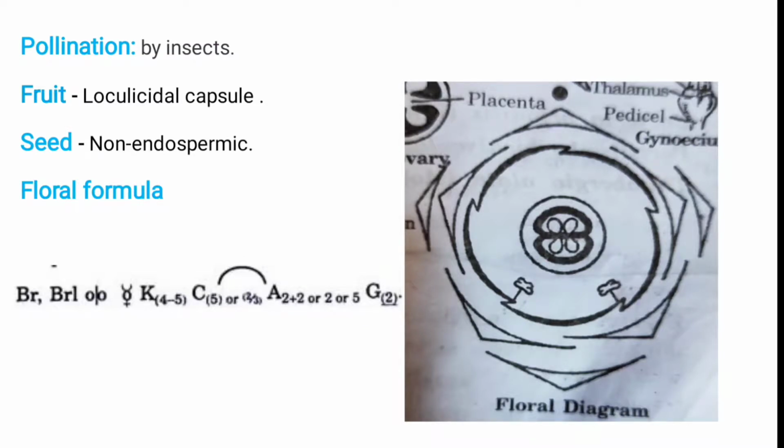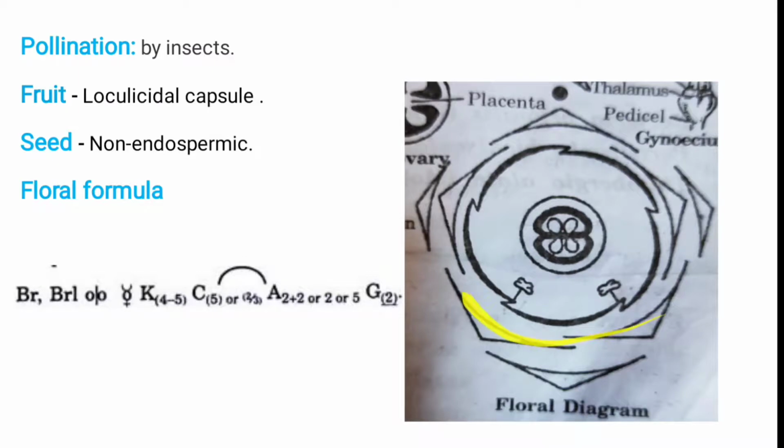After the floral formula, we write down the floral diagram. First is BR, so there is the sign of BR. Then the bracteolate, so the 2 bracteoles sign. Then the zygomorphic sign. Then bisexual, meaning the anther and gynoecium both are present. Then the calyx is 4 to 5 and they are gamosepalous.